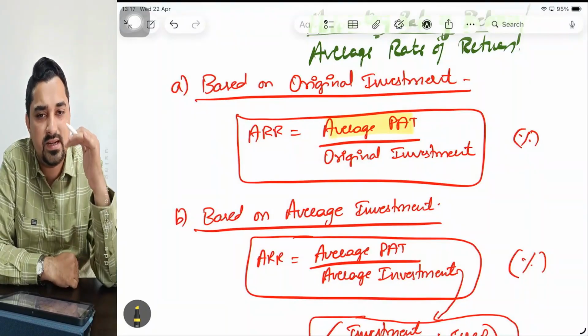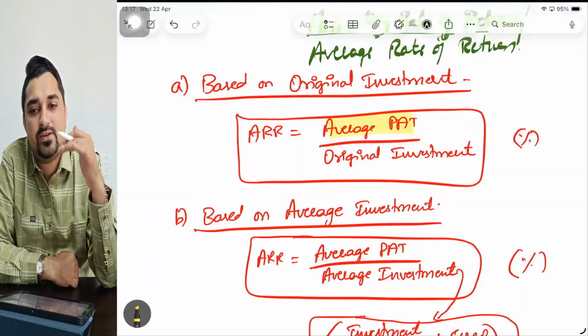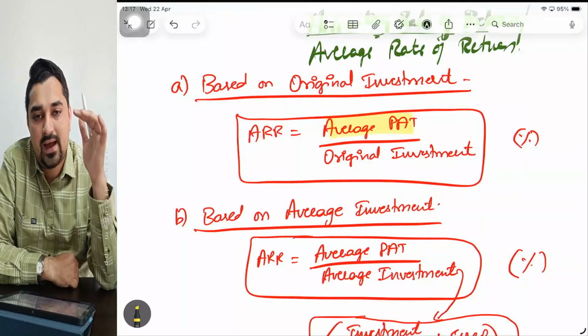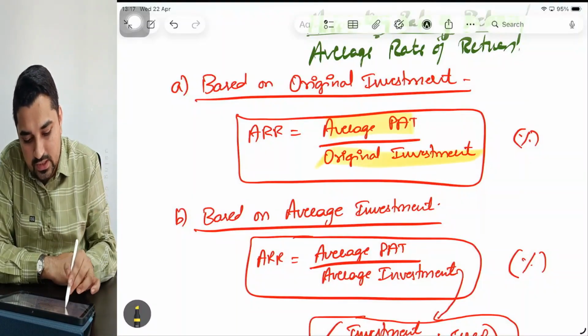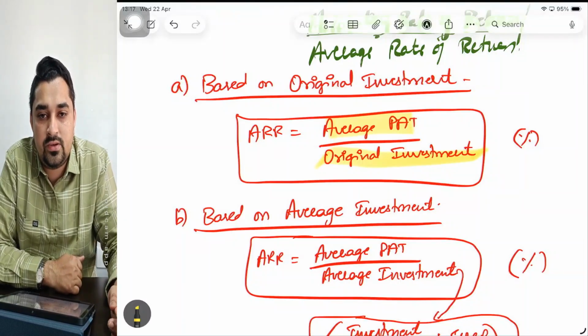For example, 5 years data, 10 years data, 8 years data. You need to calculate PAT and take a simple average of that PAT. So what is the numerator? Average PAT divided by original investment. Original investment is your outflow for a particular project. So you need to consider that.